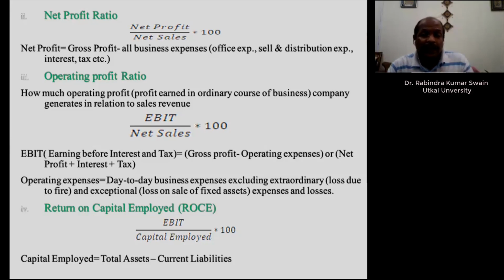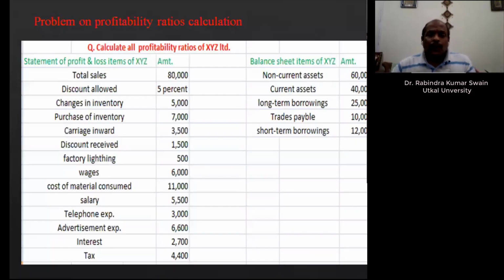This is a very important indicator of profitability of the business. So I have taken a hypothetical case study to find out profitability of the business. I think all of you can calculate. Total sales is there, discount allowed, change in inventory, purchases, carriage. These expenses are given, and some items of the balance sheet are given to calculate capital employed.